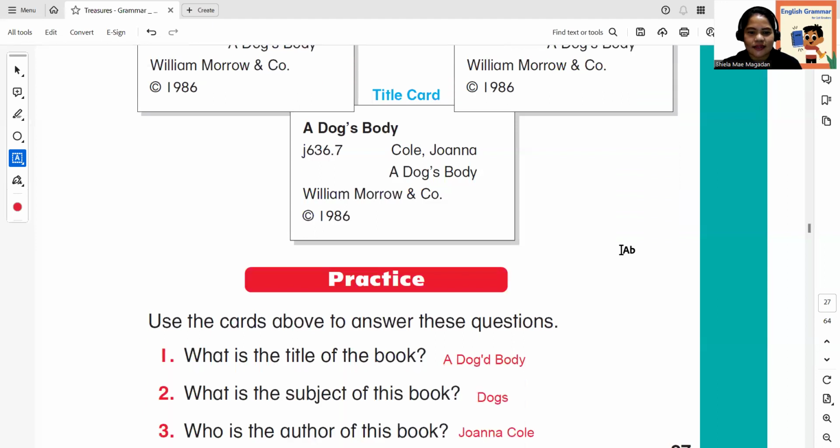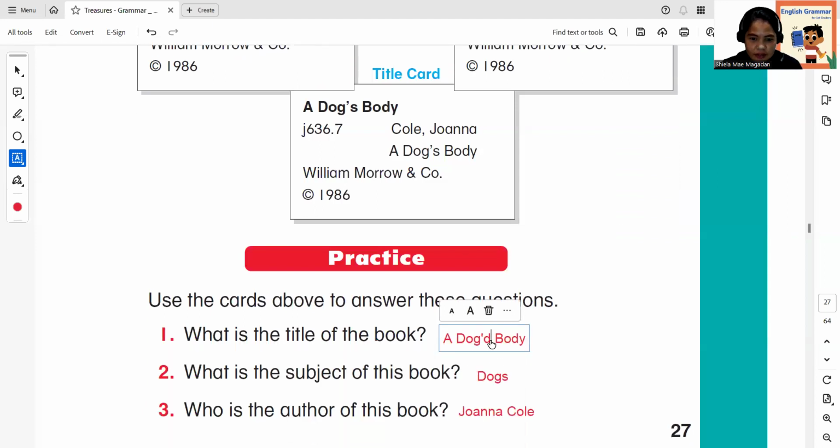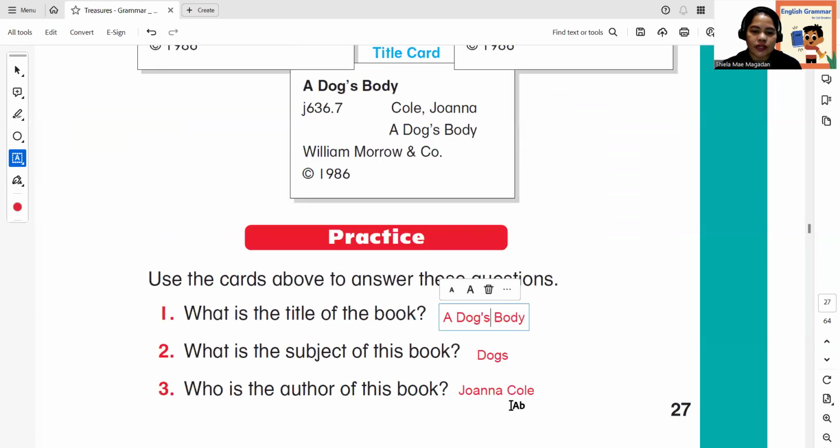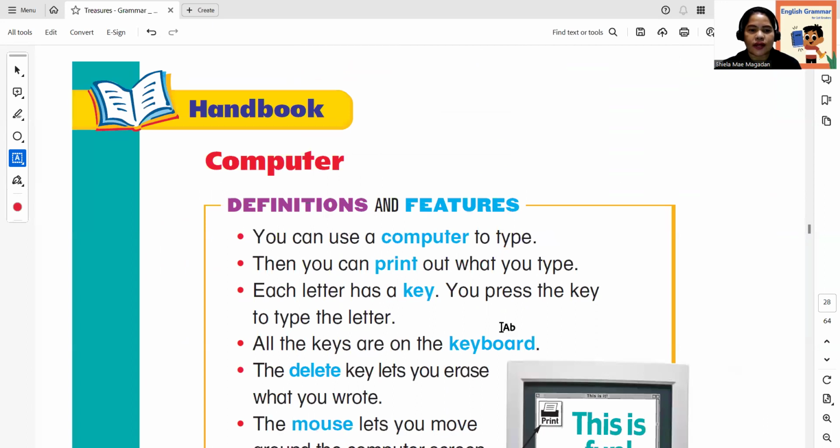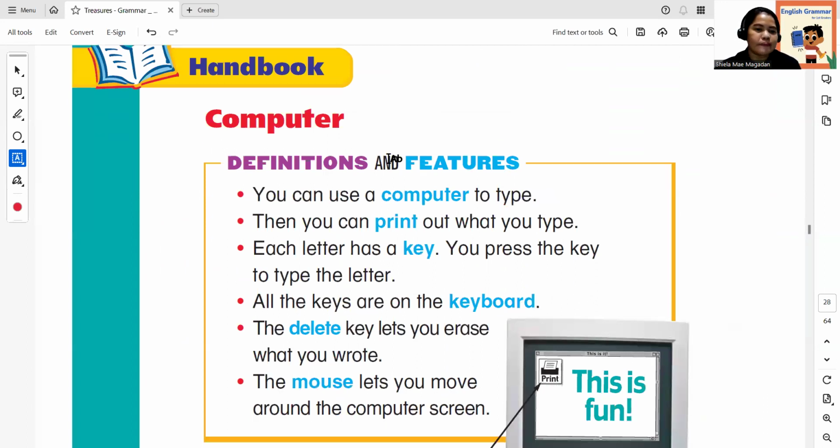Sorry, it's misspelled. Dog's Body. What is the title of the book? Dog's Body. The subject of the book? Dogs. And the author of the book is Joanna Cole. So let's proceed to the last page.